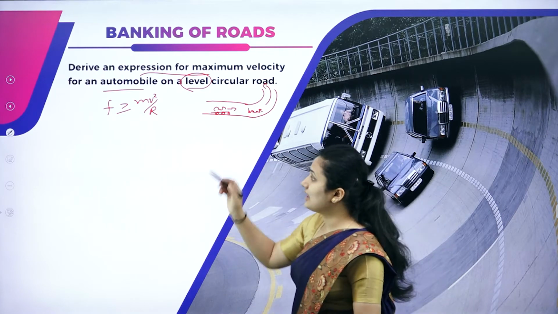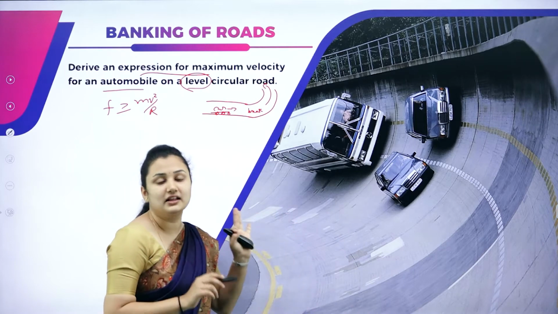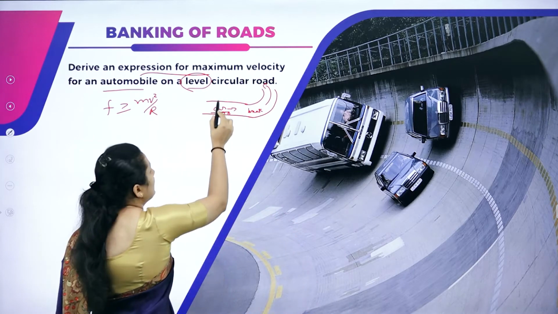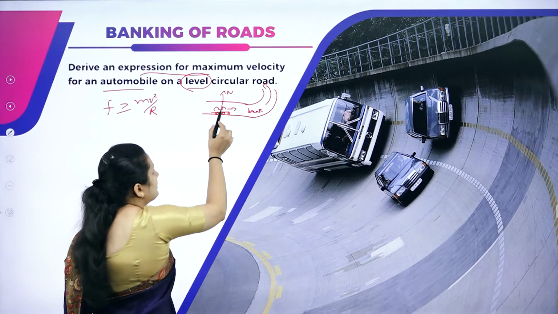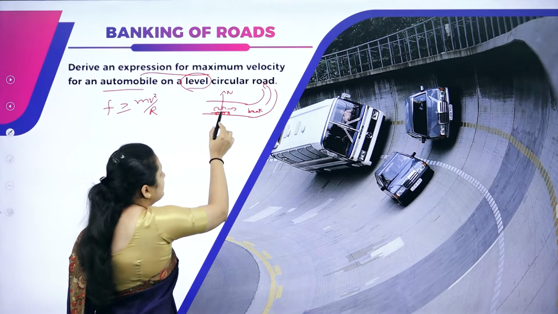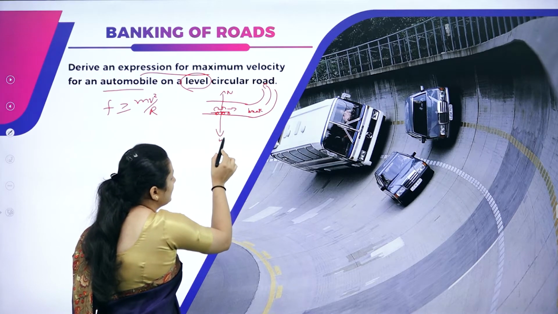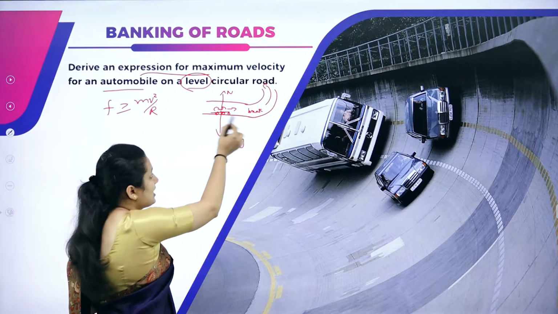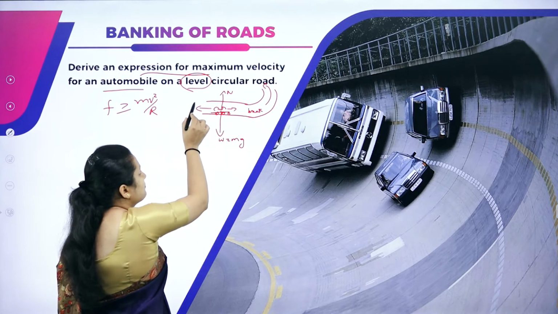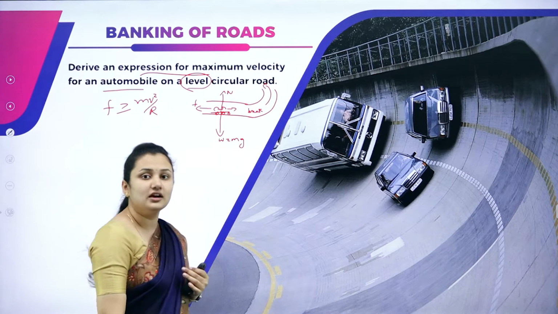For example, there are three forces acting on the car. One is the normal force, which is acting in the upward direction, and because the car has some weight, there is a downward pull acting vertically downward, and there is friction. As the car moves, there is an equal and opposite force acting, that is the friction.